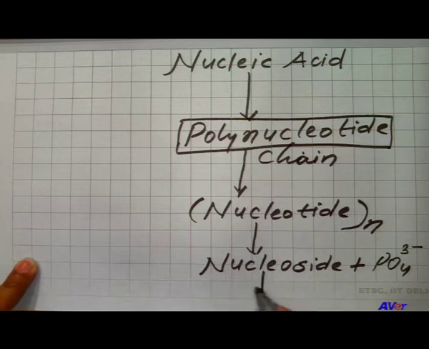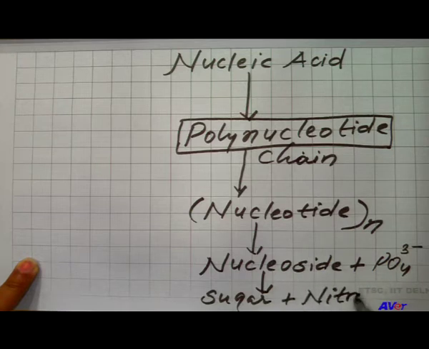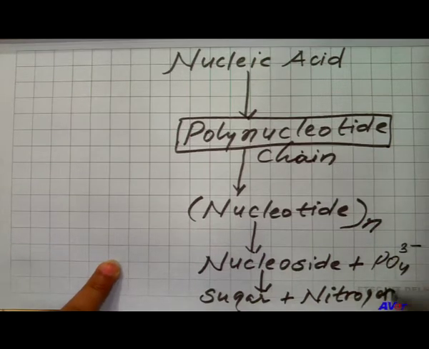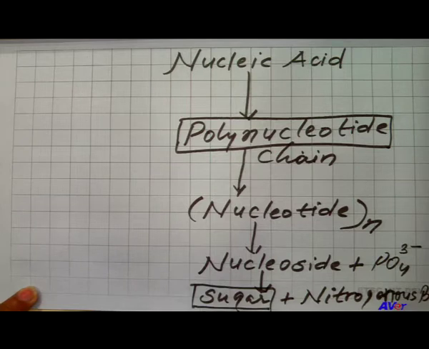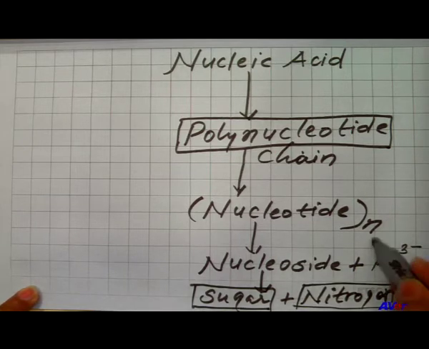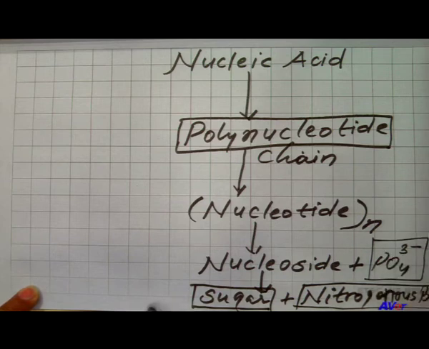Nucleoside is a combination of sugar and nitrogenous bases. Now, you can see these are the three main components of the nucleic acid: sugar, nitrogenous bases and the phosphate molecule. These three components make the nucleic acid.